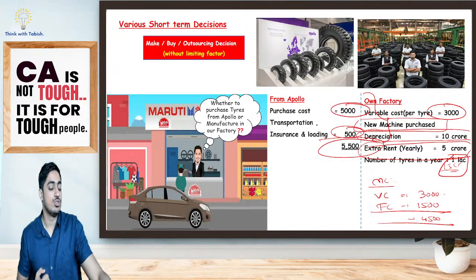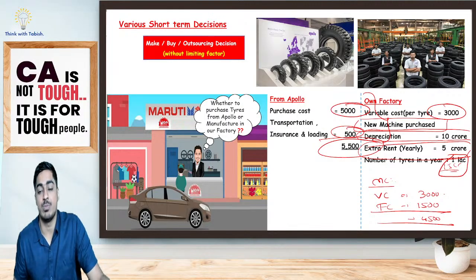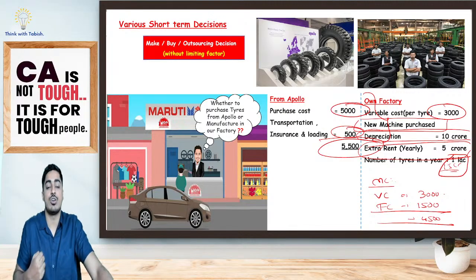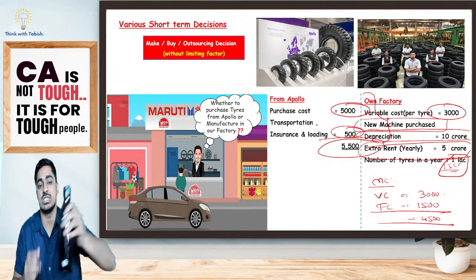What should I do? Should I manufacture on my own or should I buy from Apollo? What should I do, students? Everyone, tell me the answer.